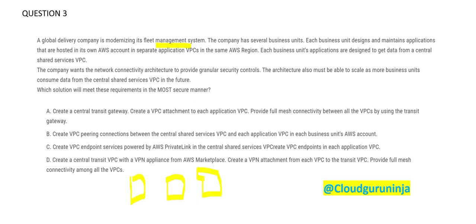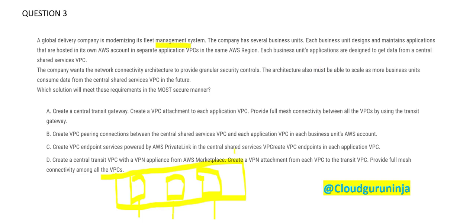Okay, now each business unit maintains applications that are hosted on its own account. So each of these guys have their own account in separate VPCs. They have separate VPCs, but everything is in one region only. And where is the data source kept?